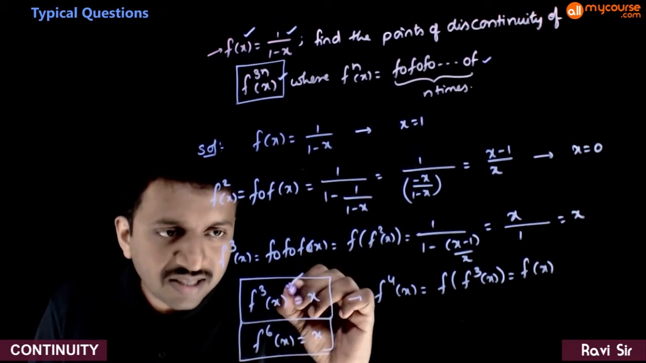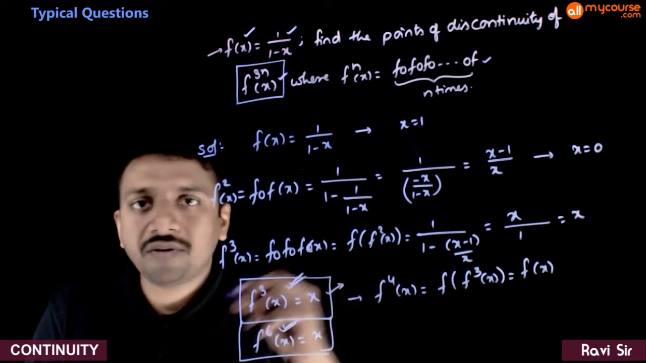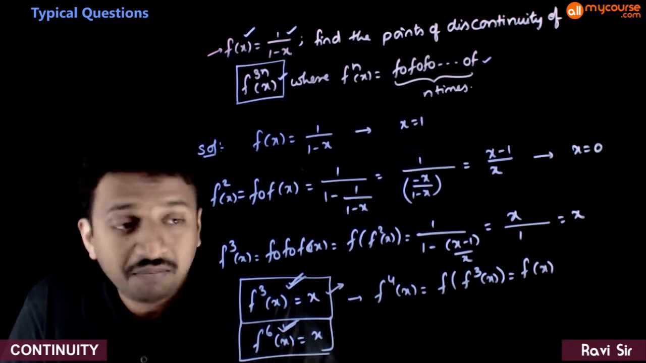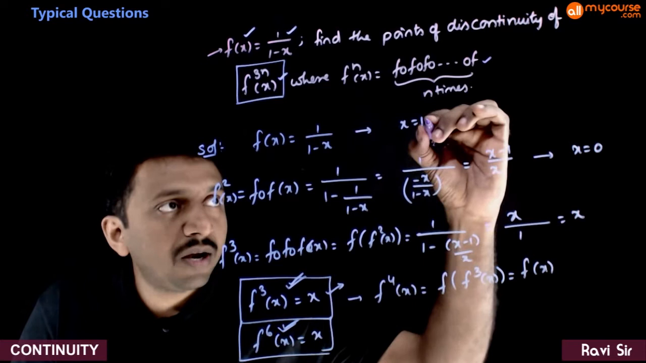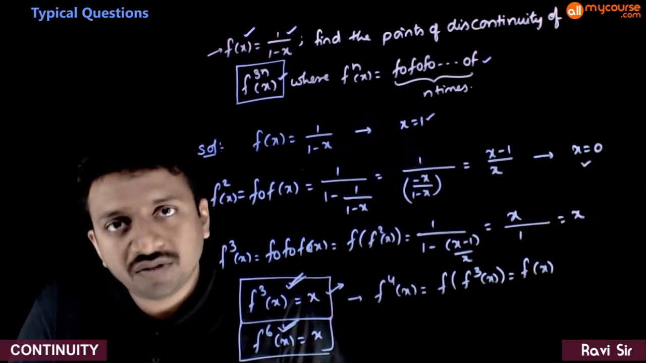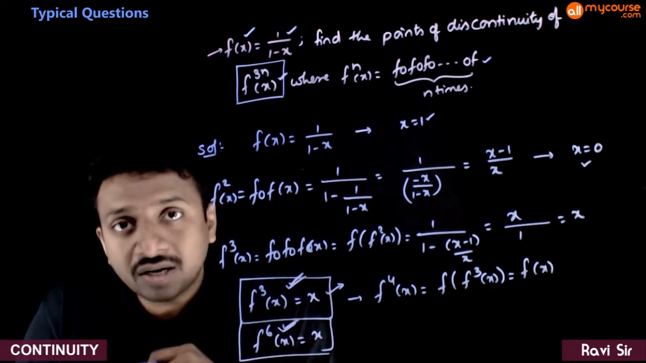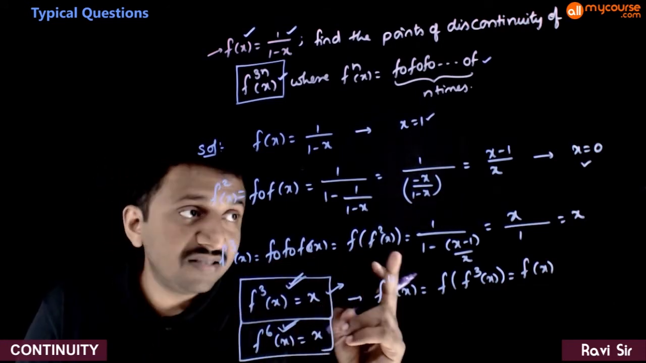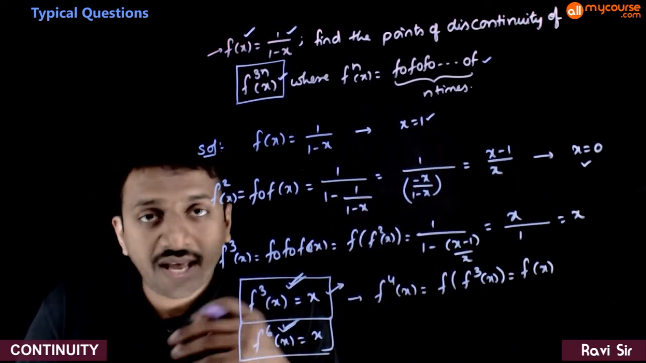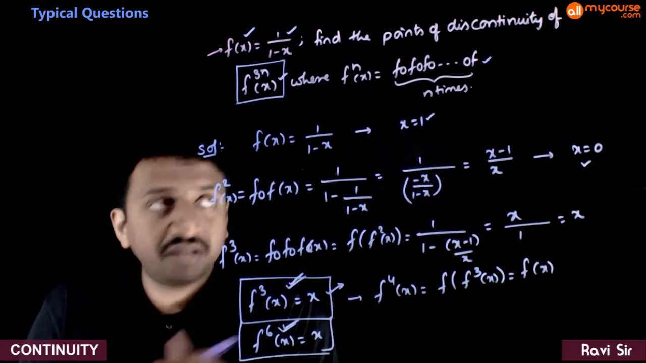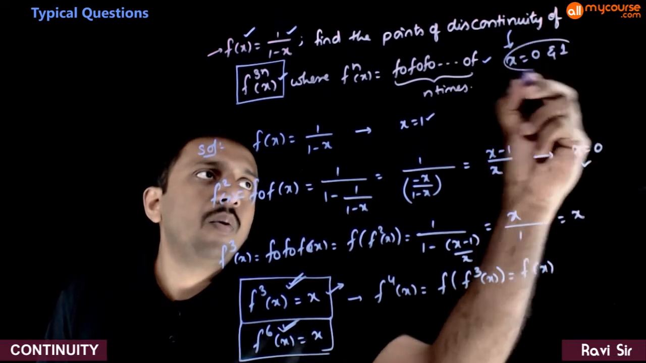So if you look at just this function, f3n of x is equal to x, there are no problems of discontinuity for this function. But on the way of coming to f3 of x, we had problems at x is equal to 1 and x is equal to 0. That means at x is equal to 1, the function is not defined. And at x is equal to 0 also, it is not defined. Hence, these are the points of discontinuity. So the points of discontinuity are x is equal to 0 and 1.